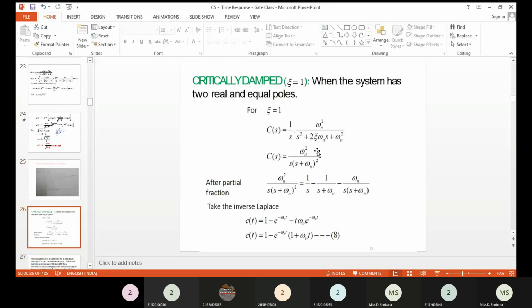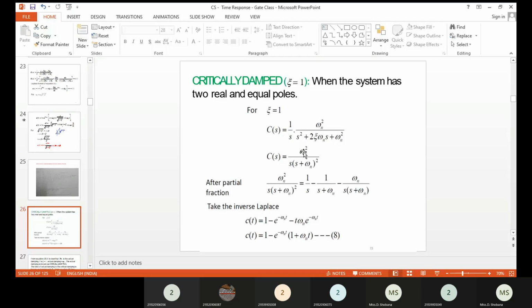So here you can see the del value is equal to 1. For the underdamped case, the del value is always less than 1, but for the critically damped case, the del value is taken as 1. If you substitute that into the transfer function, we will get omega n square divided by s plus omega n the whole square. Why? Because the del term becomes s square plus 2 omega n s plus omega n square, which is nothing but s plus omega n the whole square.